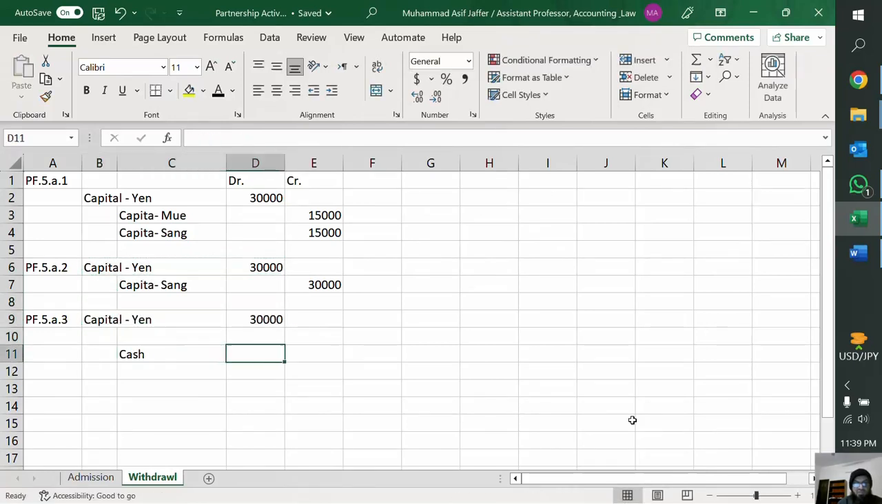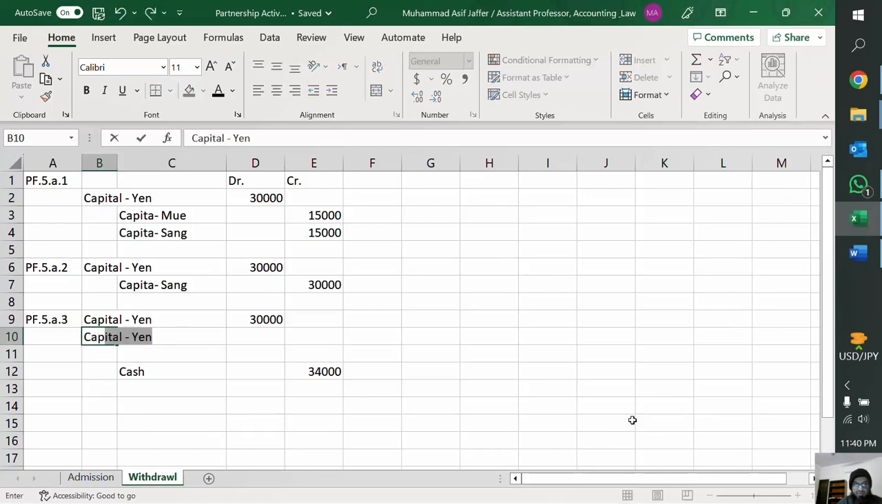The cash is being credited by 34,000, and there is a loss of 4,000 which has to be divided equally among the two partners, right? So the capital of Mu will decrease and the capital of Sang will decrease. Now what is the ratio of division, right?